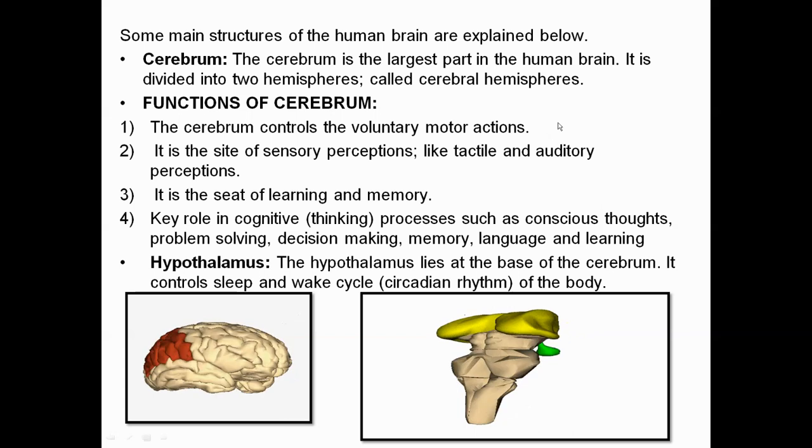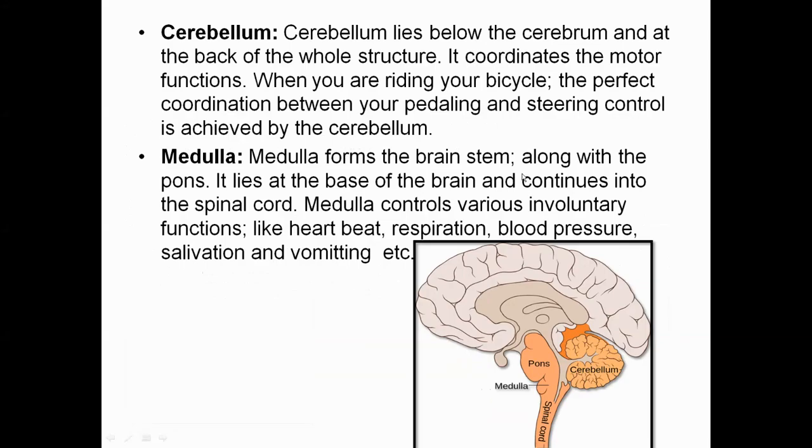Okay. Next is the cerebellum. Now you're quite familiar with the fan-shaped structure, that is the cerebellum. The cerebellum is part of the hindbrain, and it lies below the cerebrum and at the back of the whole structure. It controls motor action, whatever coordinated activity there is is achieved by the cerebellum.